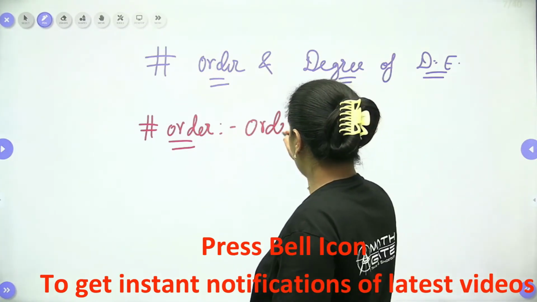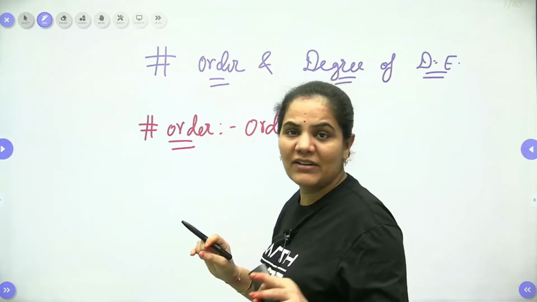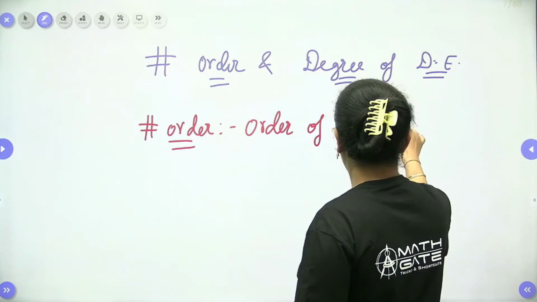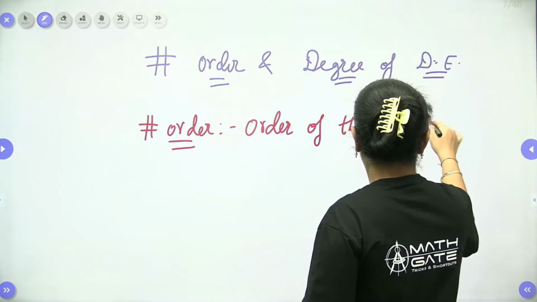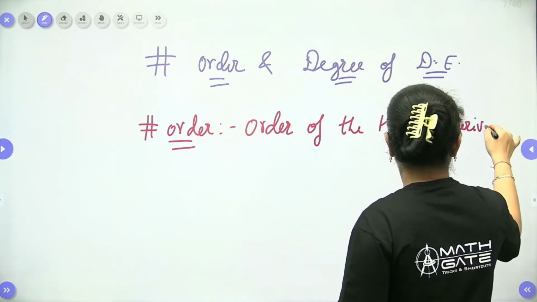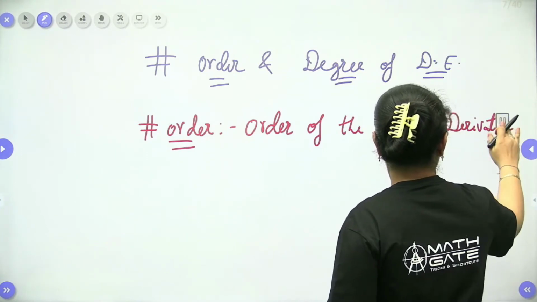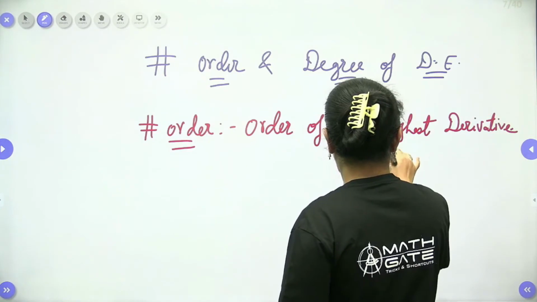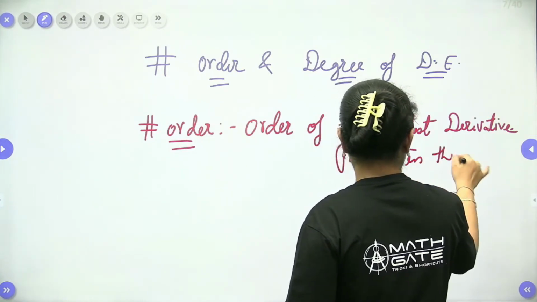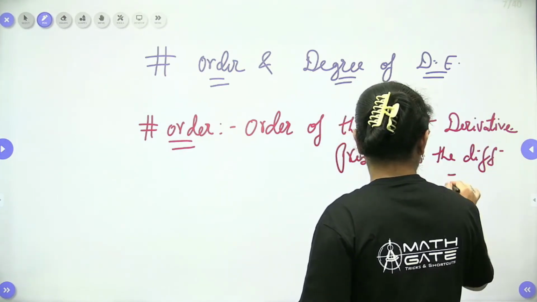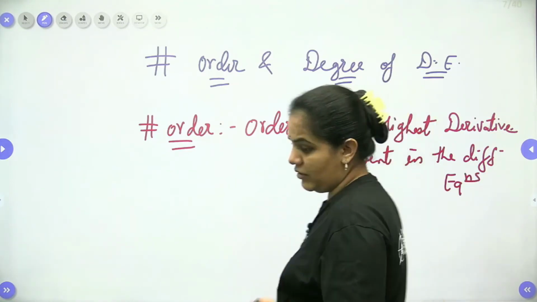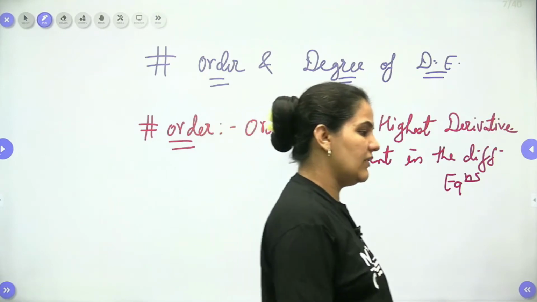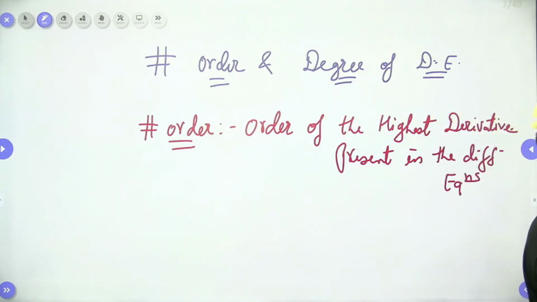So first of all you have to just observe the order of the highest derivative present in the differential equation.